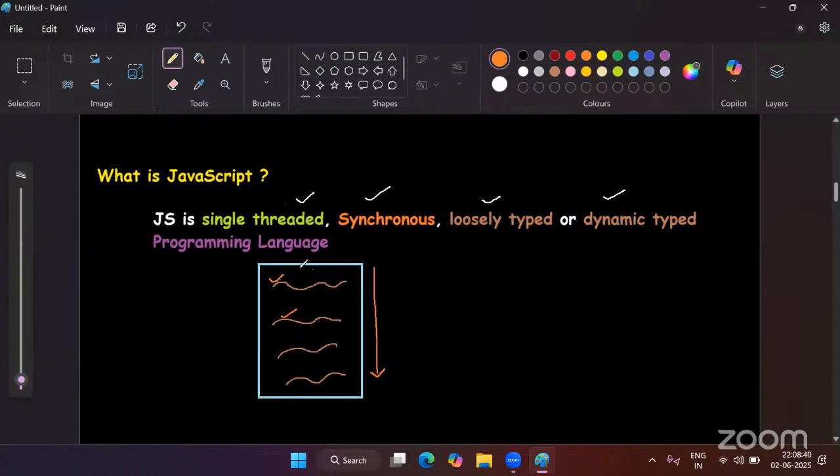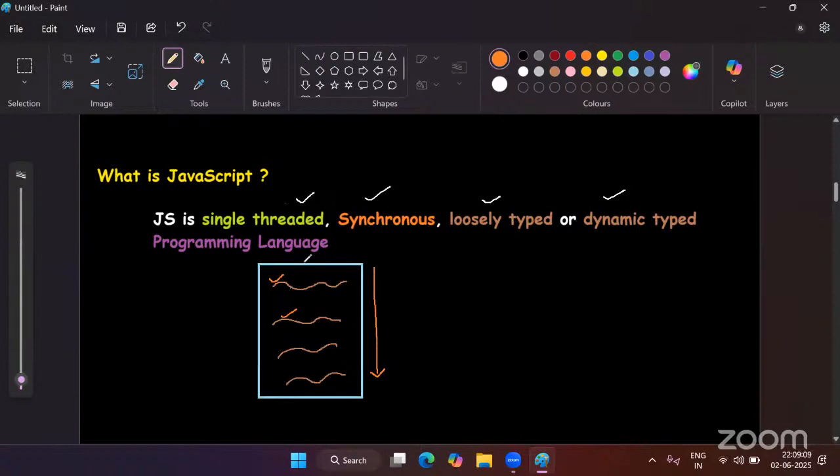After finishing the execution of the first statement, then only it will execute the second statement. Once the execution of the second statement is done, then it will execute the third statement. It will not start execution of the second line before finishing the execution of the first line.